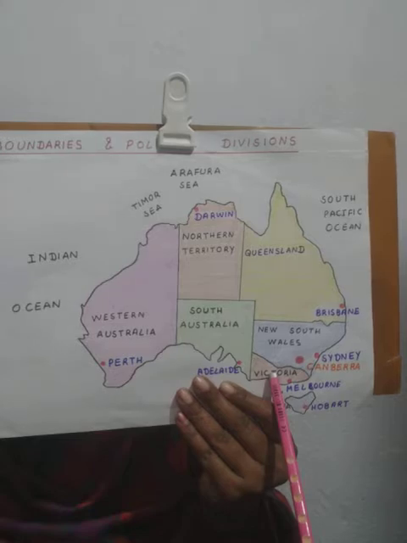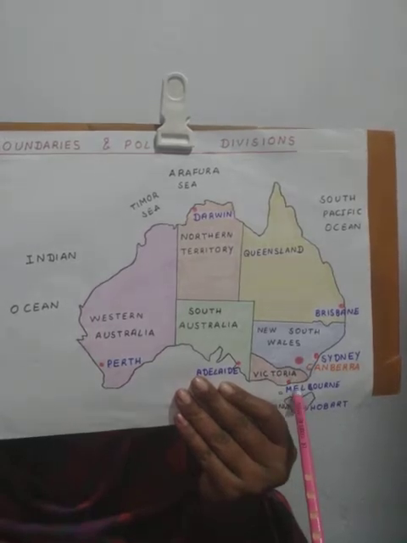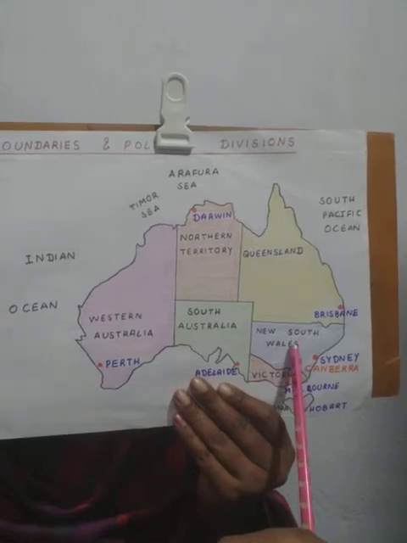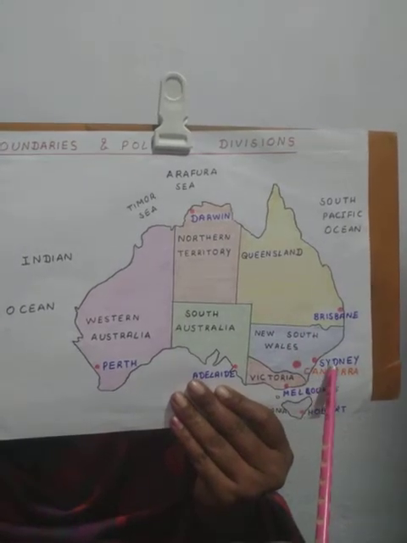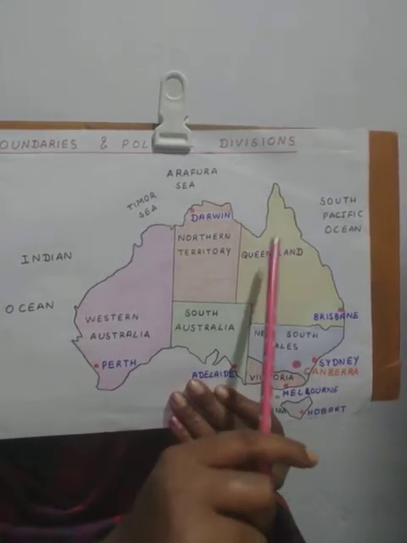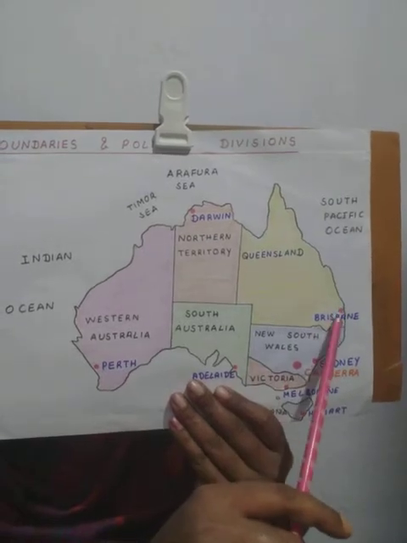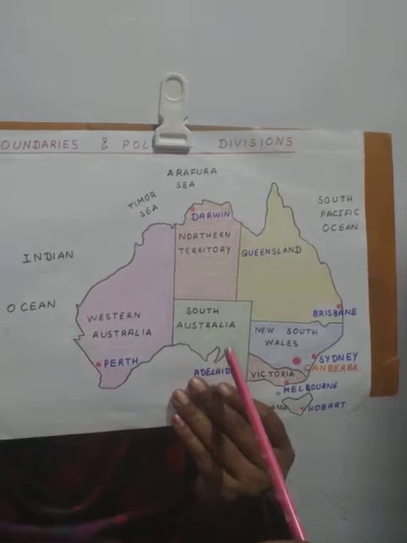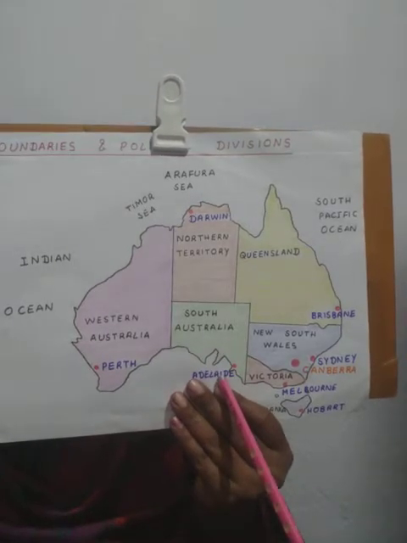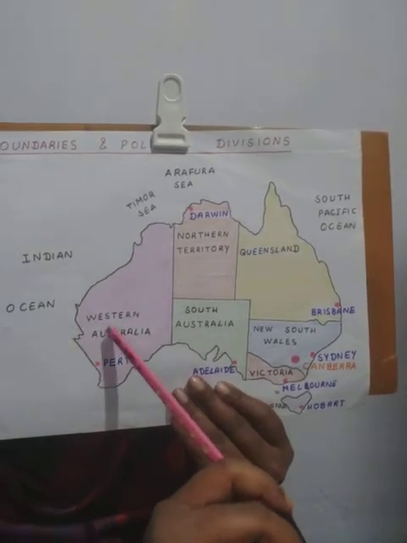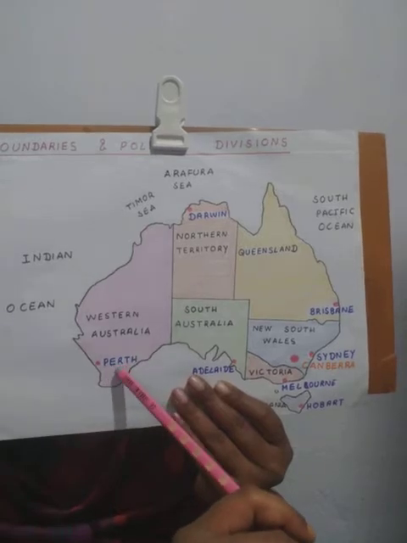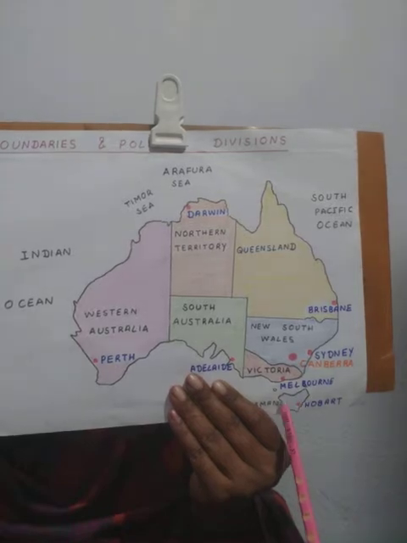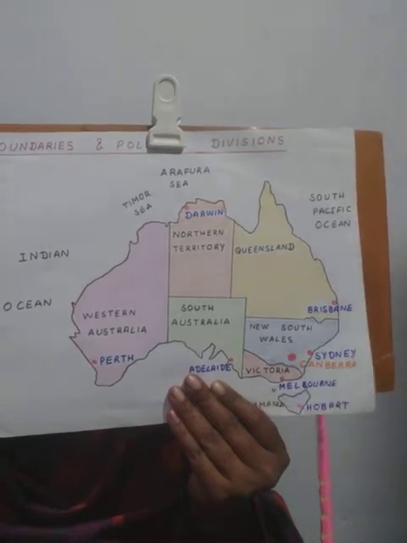First, Victoria with its capital at Melbourne. New South Wales with capital at Sydney. Queensland, capital at Brisbane. South Australia, Adelaide. Western Australia with capital at Perth. And Tasmania with its capital Hobart.